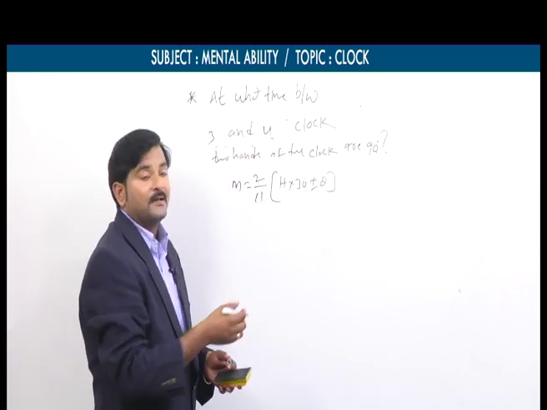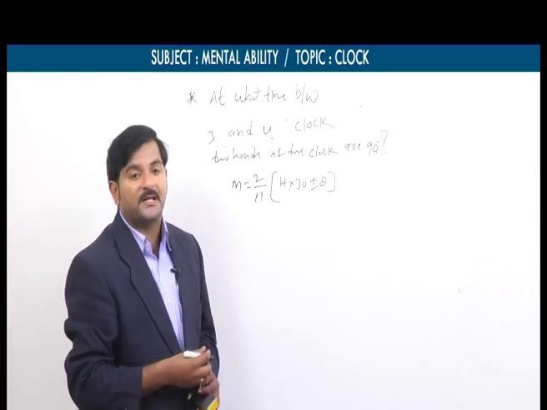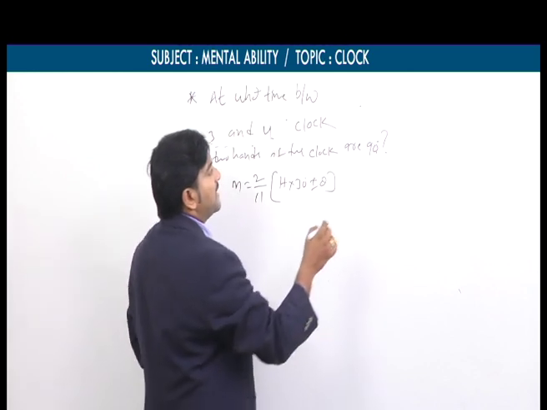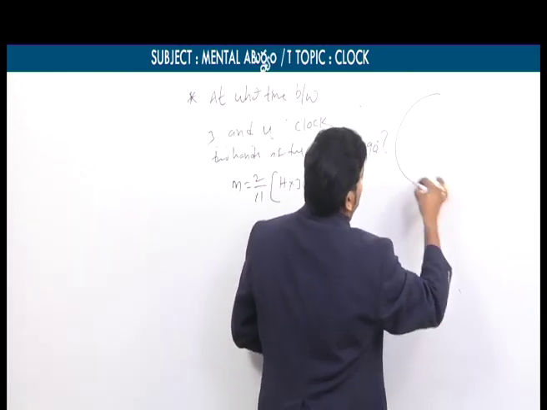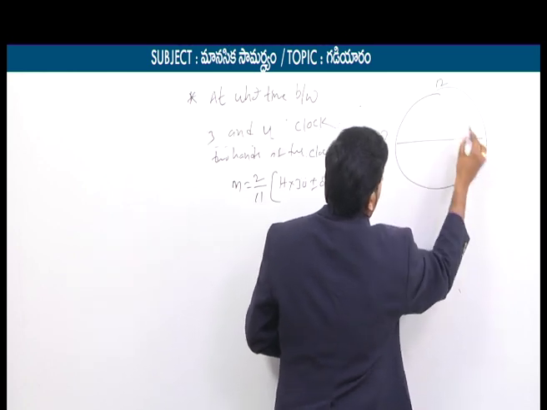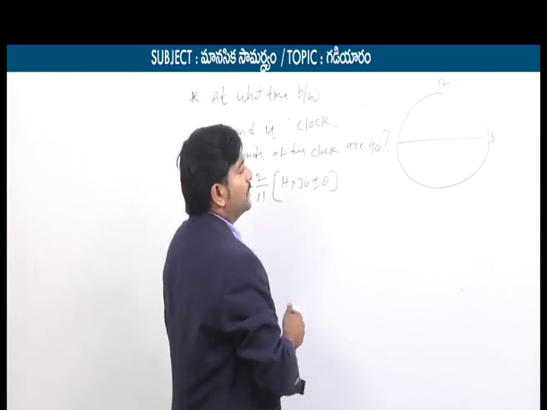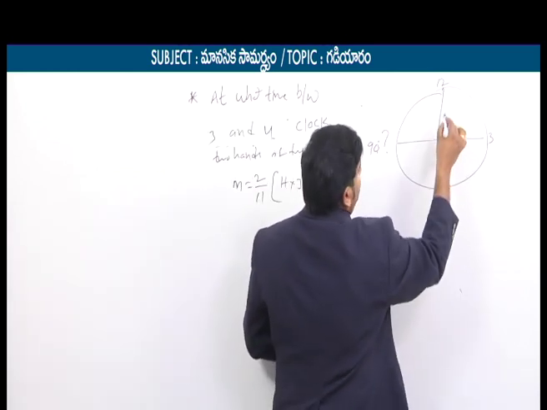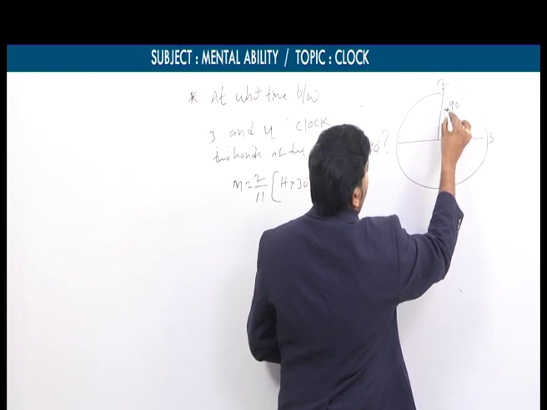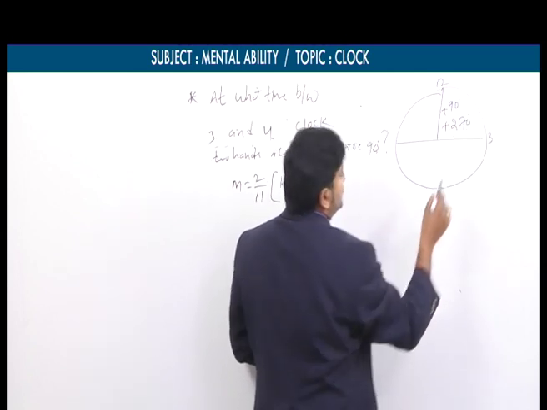Clearly theta is 90, but again we need to decide whether to take plus 90 or minus 90, and for this also we have one small note. Just focus on this note. If the given time is in between 12 o'clock to 3 o'clock, then we take theta is equal to plus 90 and theta is equal to plus 270.